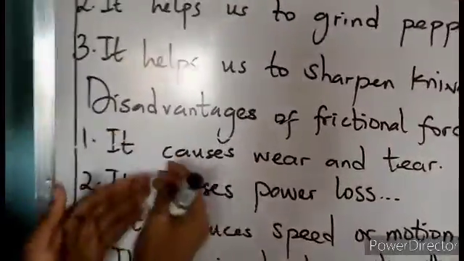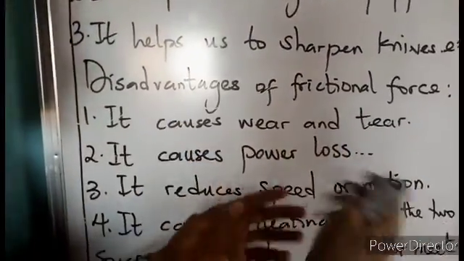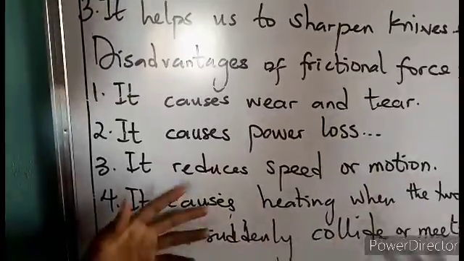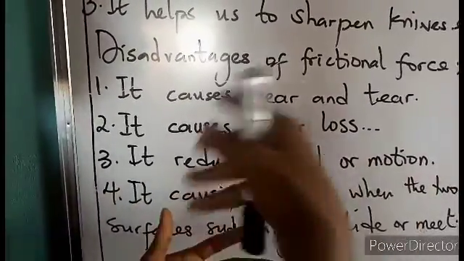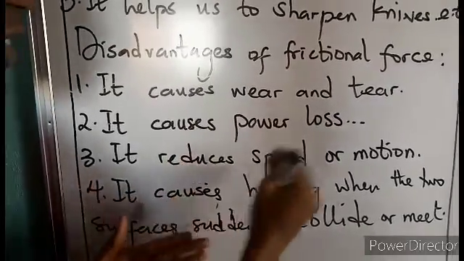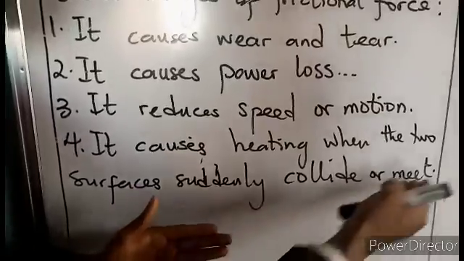Now we talk about the disadvantages of frictional force. It causes wear and tear. I've explained about using the tire. When the tire tears suddenly in motion or it bursts, that's the meaning of wear and tear. It causes power loss. When the brake is no longer working, it reduces speed and motion. It causes heating when the two surfaces suddenly collide or meet.